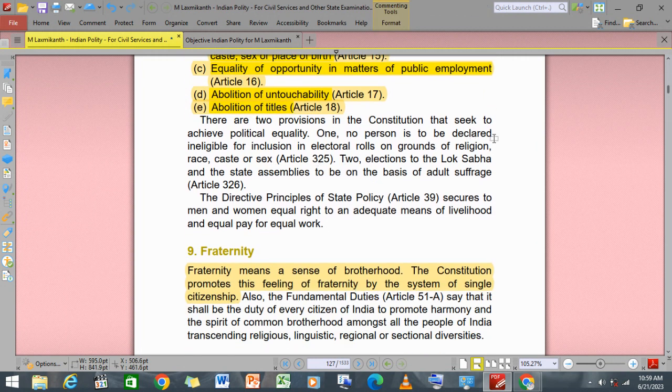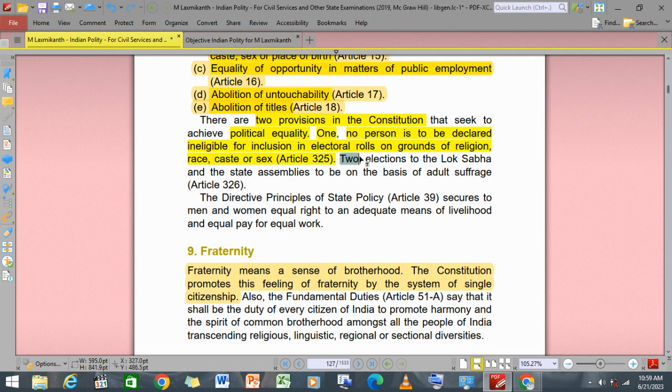Now, the two provisions in the Constitution that seek to achieve political equality: one, no person is to be declared ineligible for inclusion in the electoral roll on grounds of religion, race, caste, or sex, which is given in Article 325.